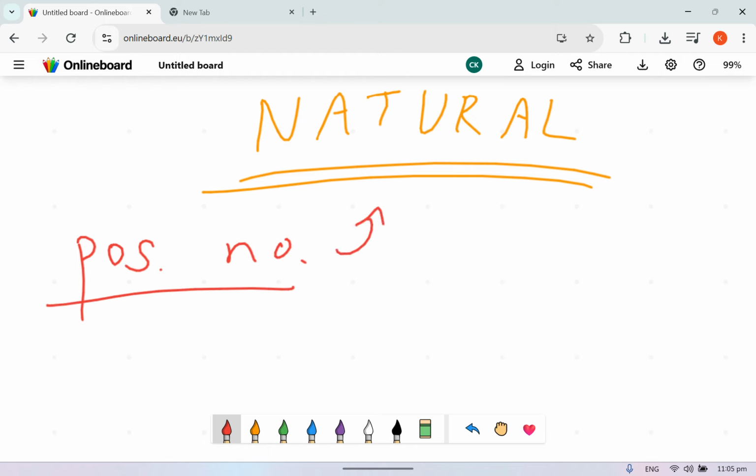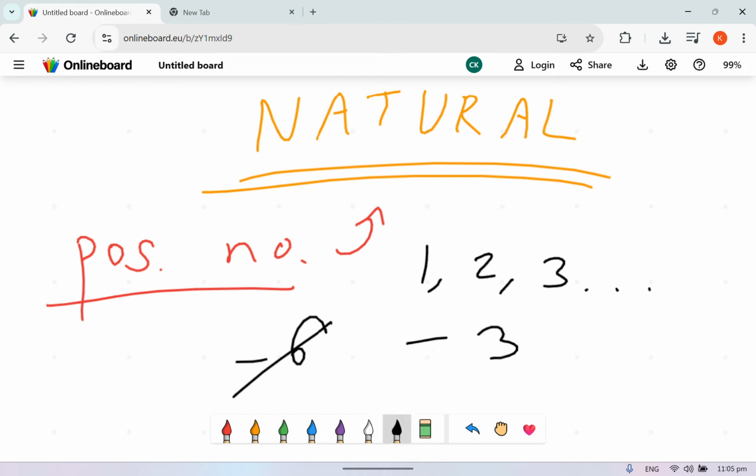That is literally what natural numbers means. Which basically means you count up from 1. 1, 2, 3. So, therefore, negative 6, negative 3, what's this? They are not natural. How about 0?